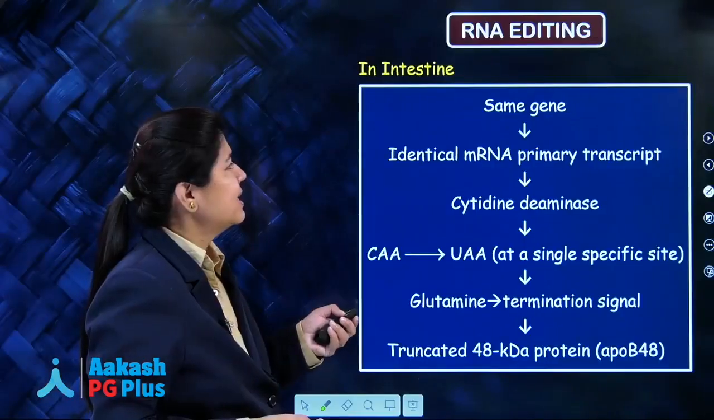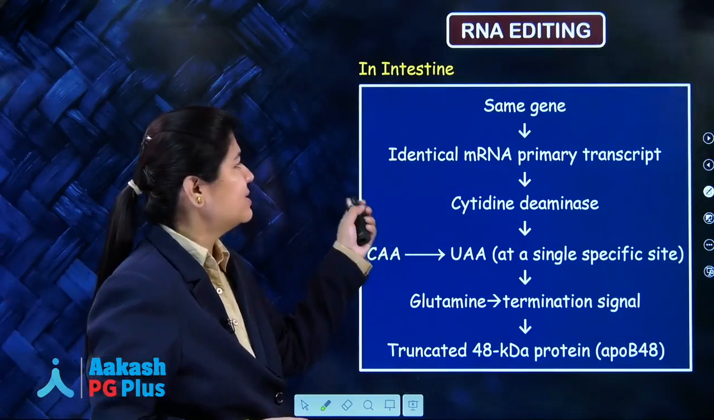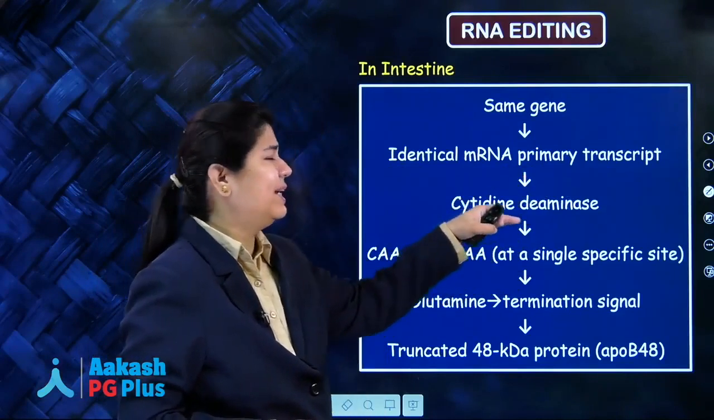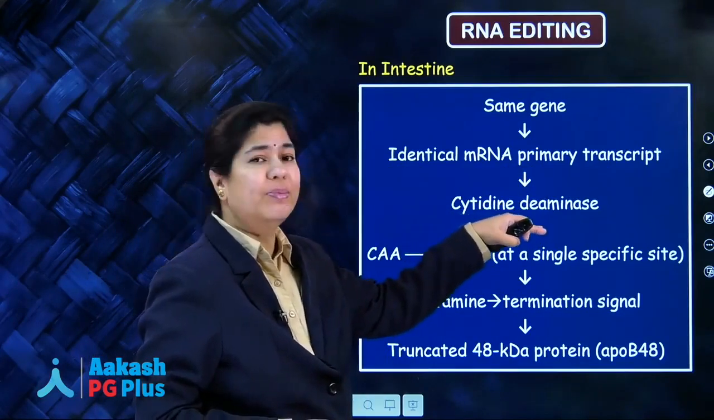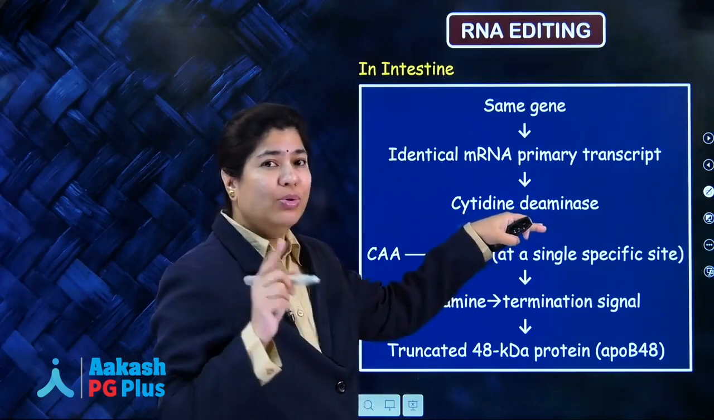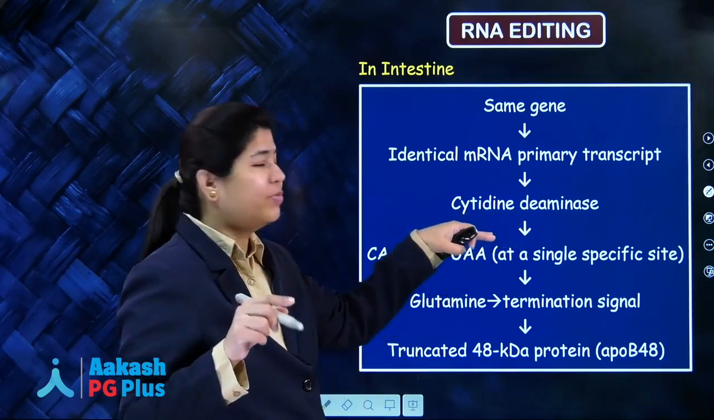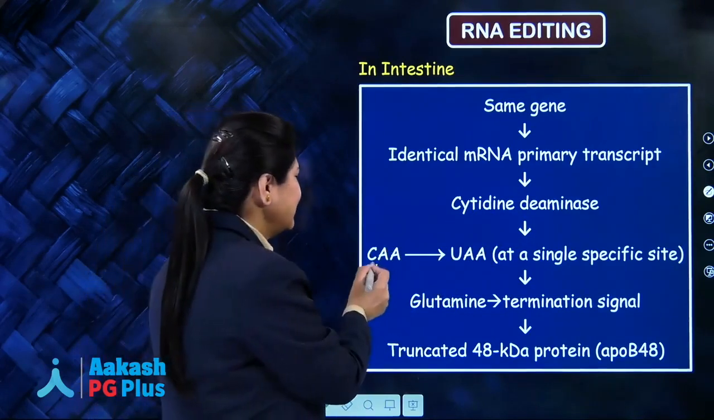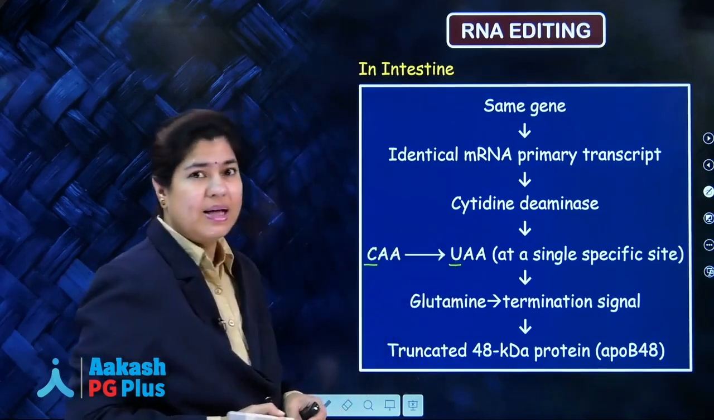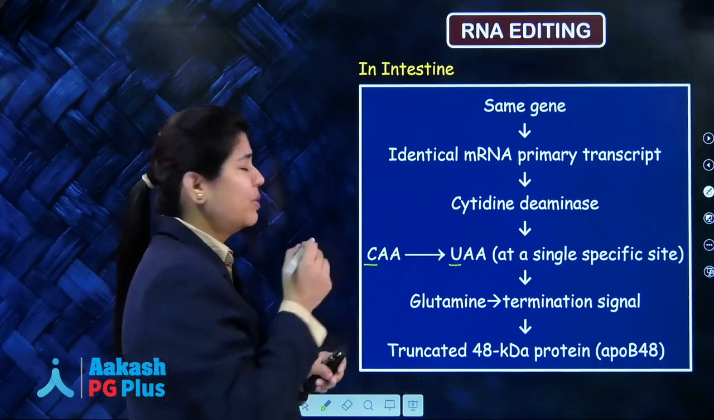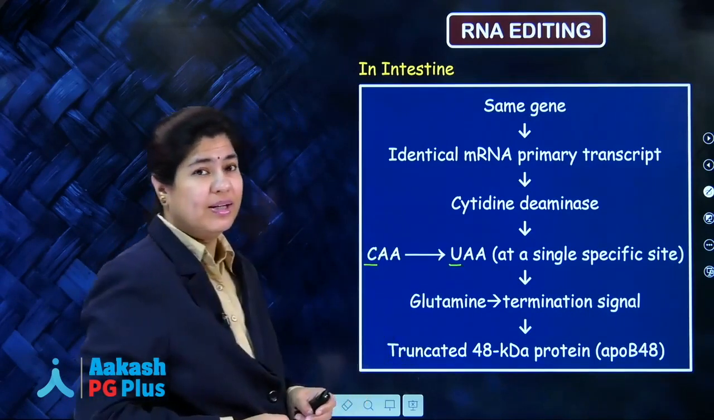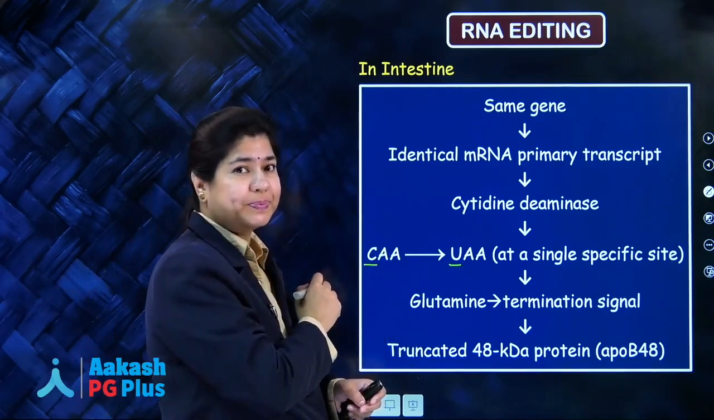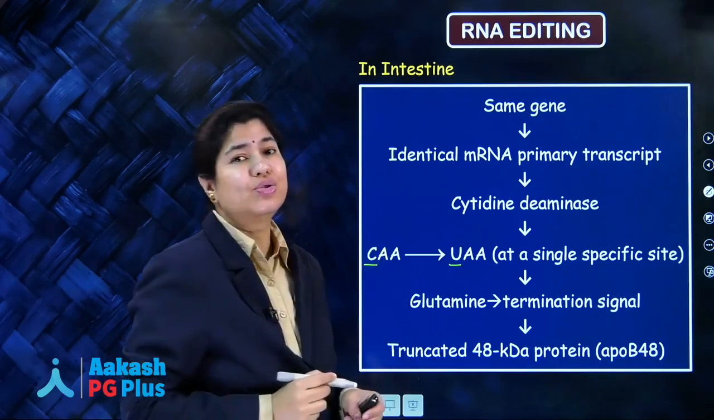What is happening in the intestine is that the same gene is giving off the same identical messenger RNA primary transcript, but a cytidine deaminase will remove one molecule of amino group. Okay. So it will remove one amino group to give CAA to UAA, that is, your cytidine is getting converted to uridine. And we know that if an amino group is removed from cytidine, what we get is uridine. One more difference here is that CAA gives glutamine, yes, and UAA is a stop codon.